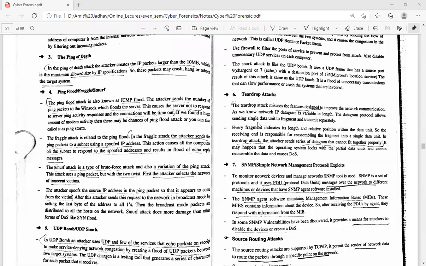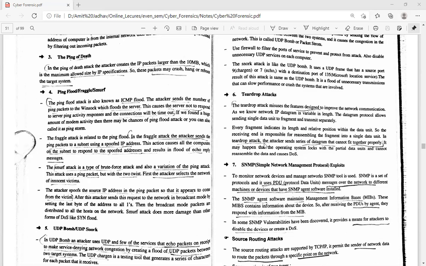Next one is the teardrop attack. The teardrop attack misuses the features designed to improve network communication. As we know, the network IP datagram is variable in length. The datagram protocol allows sending a single data unit as fragments transmitted separately. Every fragment indicates its length and its position within the data unit. The receiving end is responsible for reassembling the fragments into a single data unit.